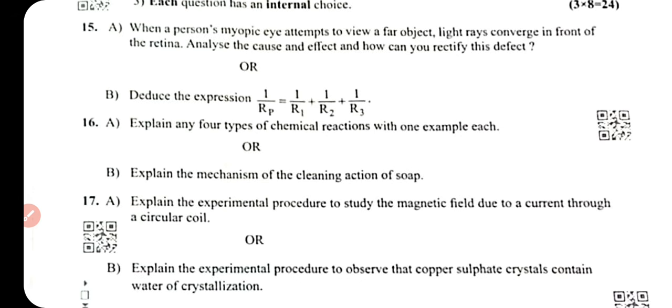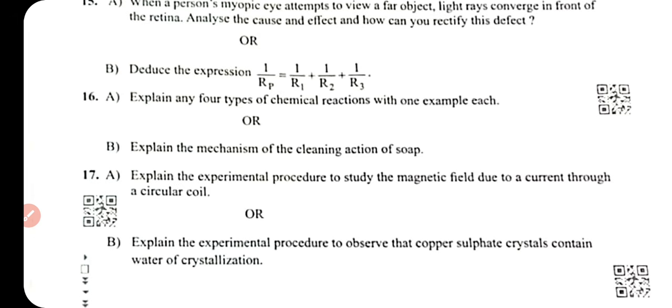And question number 16. Explain any four types of chemical reaction with one example: displacement reaction, combination reaction, decomposition reaction, double displacement. This is an important question. And explain the mechanism of the cleaning action of soap.